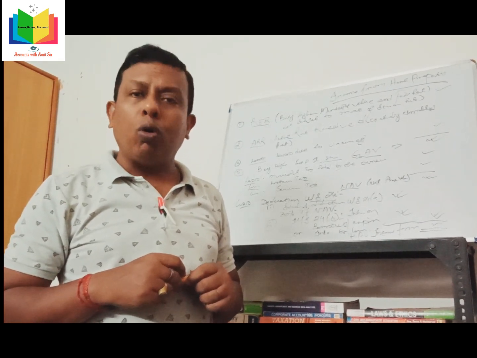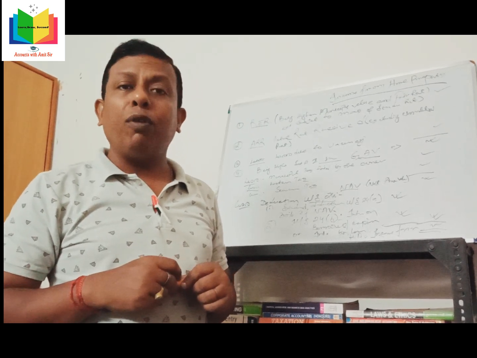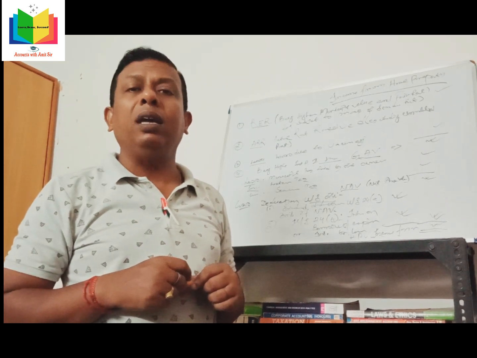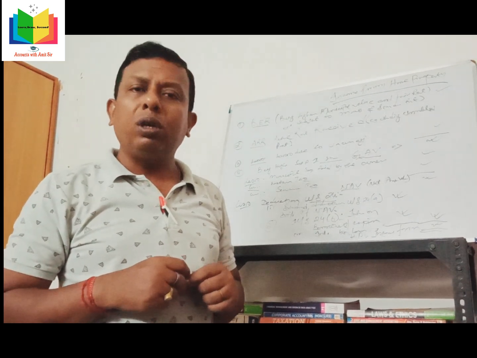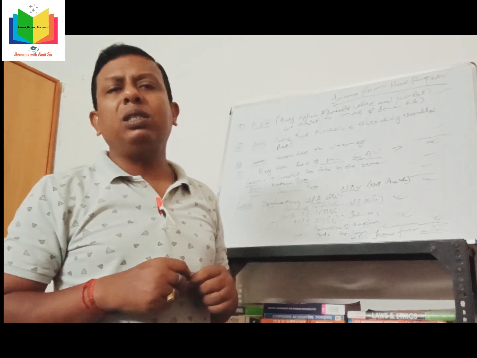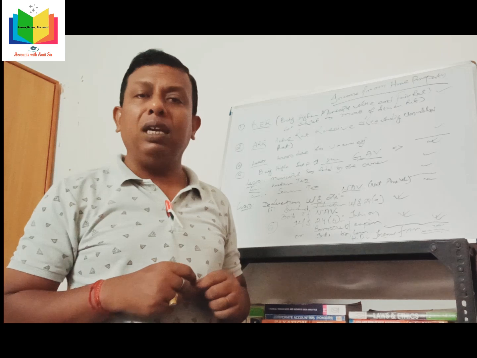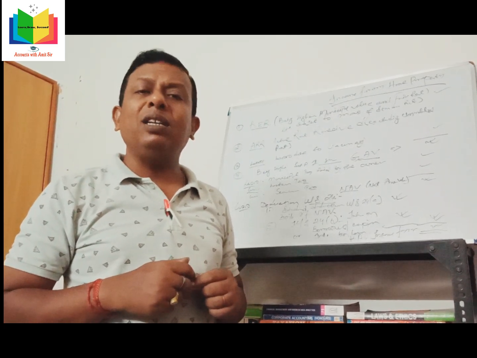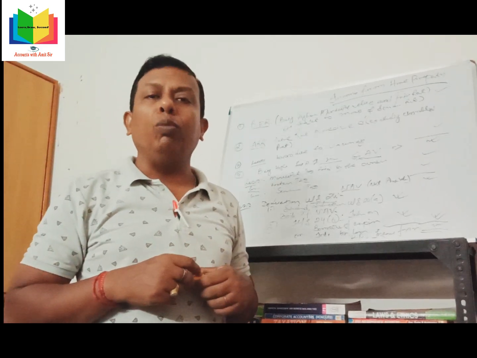If the house is occupied by the owner for his own residence, it is called a self-occupied house. Under section 23 subsection 2A, for a self-occupied house the net annual value is nil. Note down. Only the deduction under section 24B, interest on borrowed capital or interest on loan, will come in a self-occupied house.